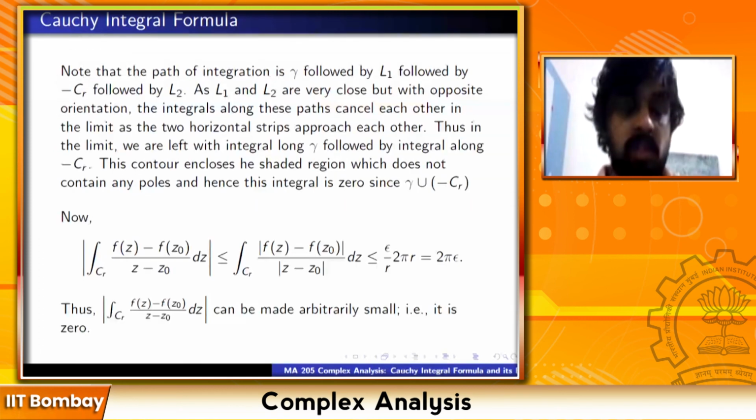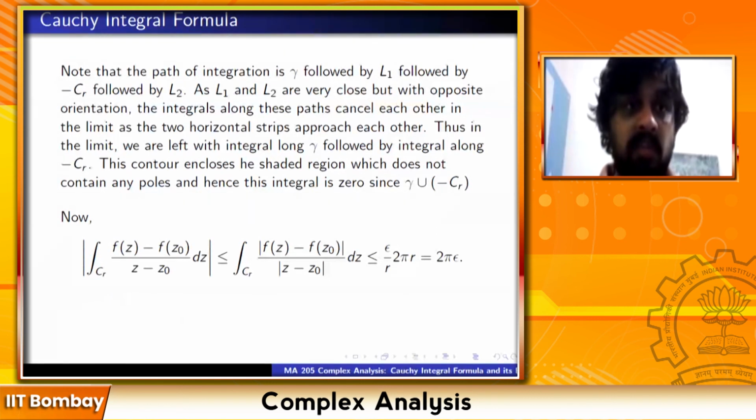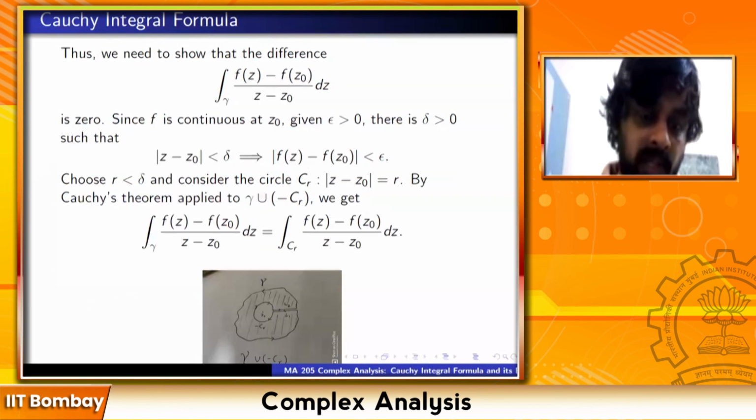Can I move ahead? So we have proved the second very important theorem in the course, the Cauchy integral formula. In fact, if you think about it, this region enclosed by gamma, L1, L2 and minus CR, the shaded region that I have drawn, is actually a simply connected region. And I have a holomorphic function in that simply connected region, and therefore the integral is going to be 0.